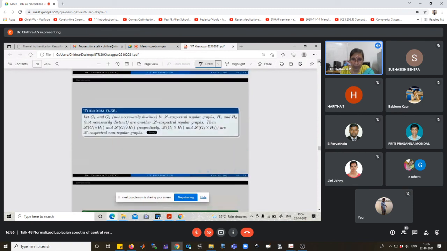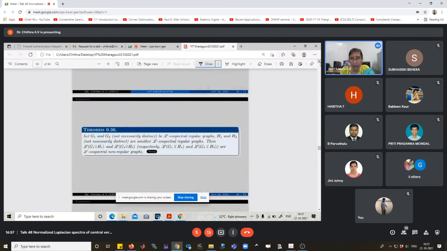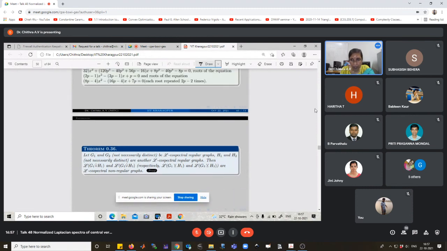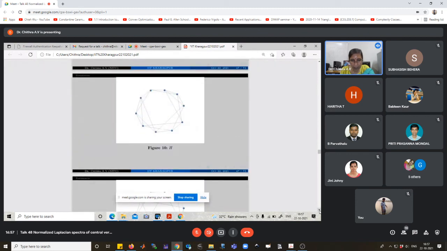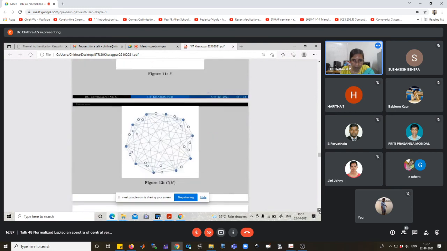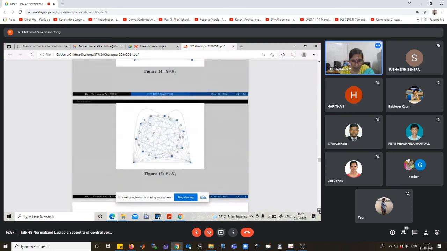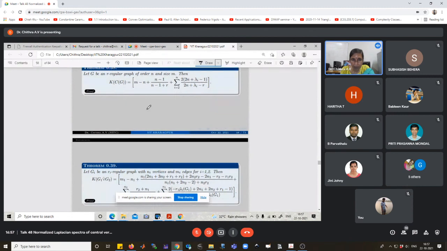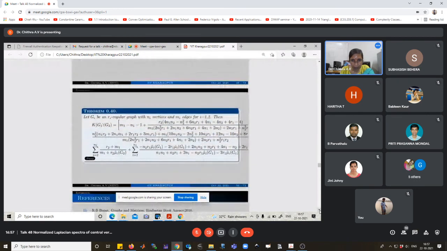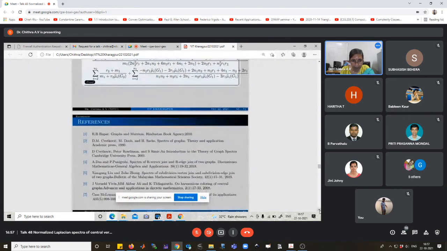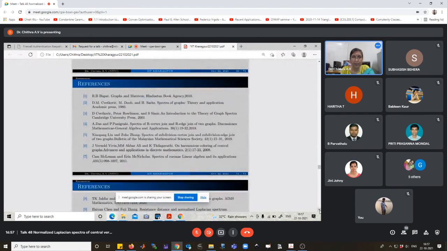Okay, this is one of the applications of the normalized Laplacian spectrum of the central vertex join and central edge join of two graphs. We can construct an infinite family of non-isomorphic, non-regular L-co-spectral graphs. Okay, and also we find the Kemeny constant and degree Kirchhoff index of these graphs in terms of the eigenvalues of the graph. These are the references.